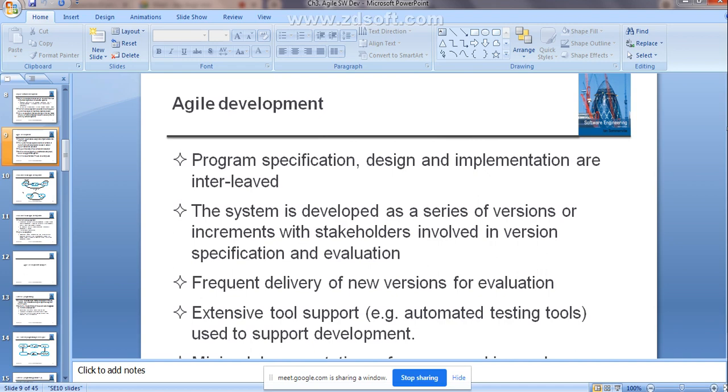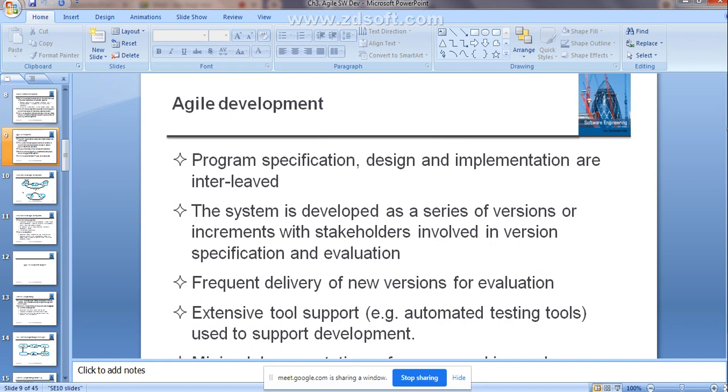The system is developed as a series of versions, as already told. It is going to produce first an initial version, a middle version, then at the end the final version of the system. Right? In terms of the increments, that's what I told. The system is developed as a series of versions or increments with the stakeholders involved in the version specification and the evaluation.